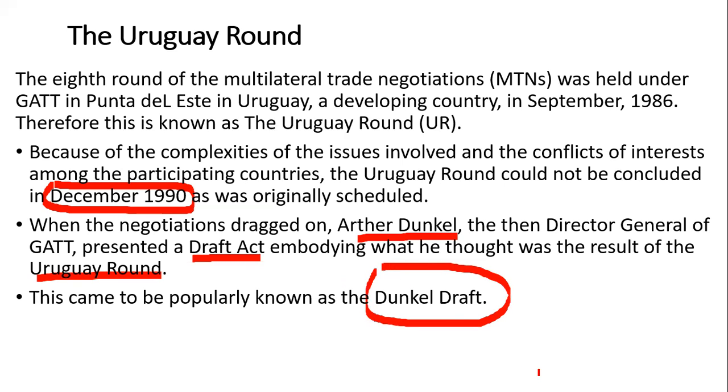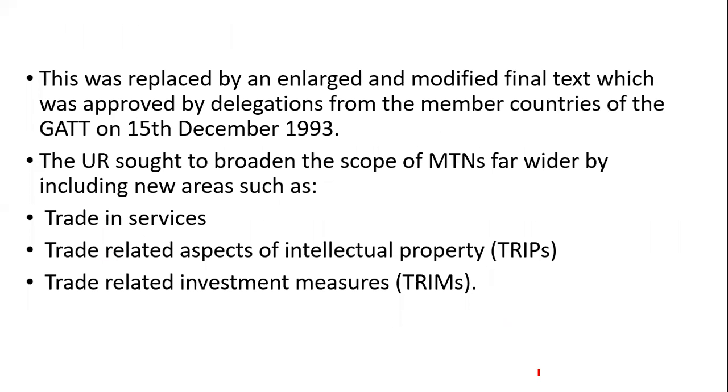So what is the Dunkel draft? It was a draft act presented by Arthur Dunkel, the Director General of Gatt, including the consensus arrived at in the Uruguay Round. But that was not final because the countries didn't agree with these things. By December 1990, countries could not arrive at an agreement. But Arthur Dunkel, meanwhile, presented a draft act embodying what he thought would be the result of the Uruguay Round. This has later come to be known as the Dunkel draft.